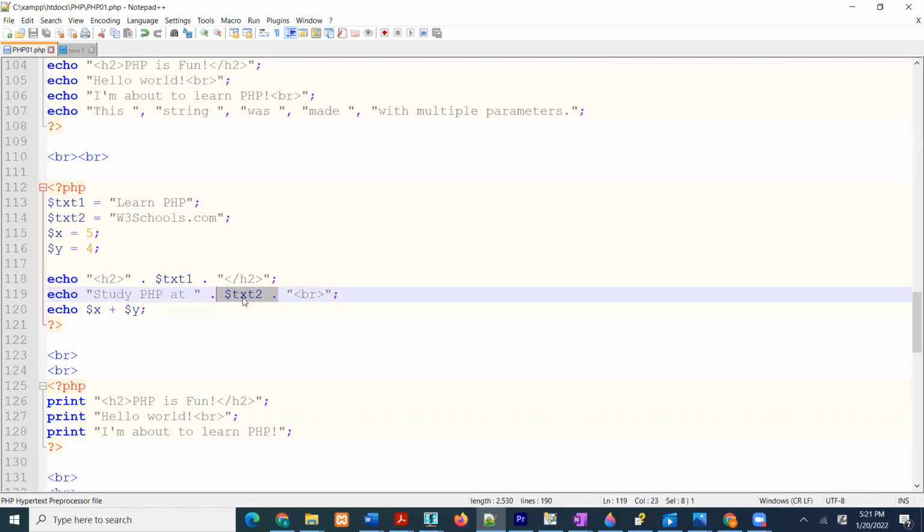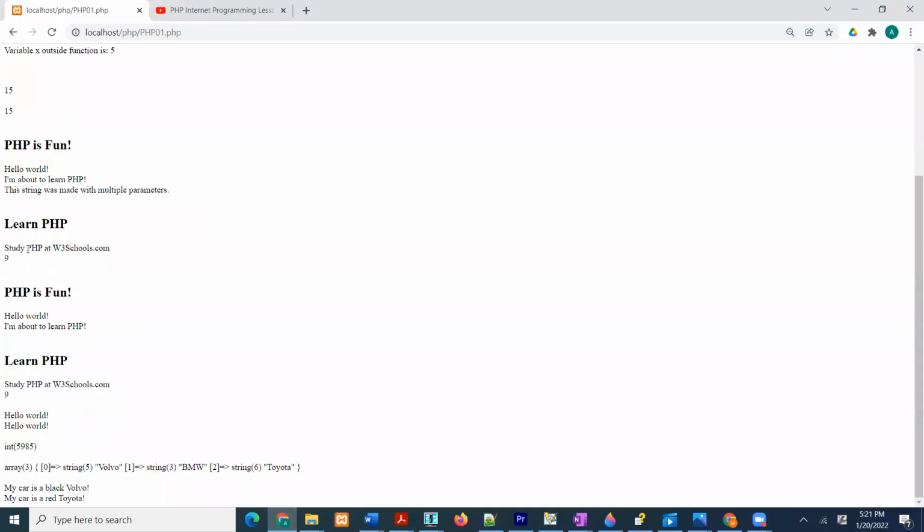It is important to understand this. What is stored in there? W3 school. Study PHP at W3 school, but the W3 school is stored here, so that will be displayed. So if you go to the output page, what does it say? Study PHP at w3school.com. Okay, you need to learn this.